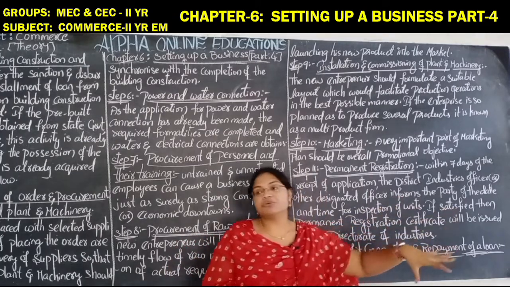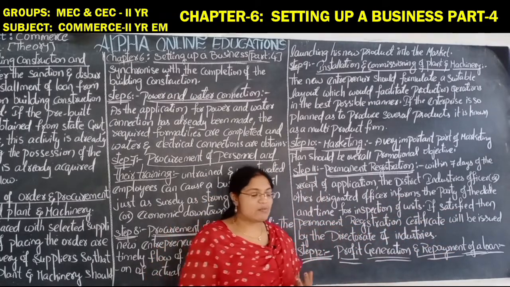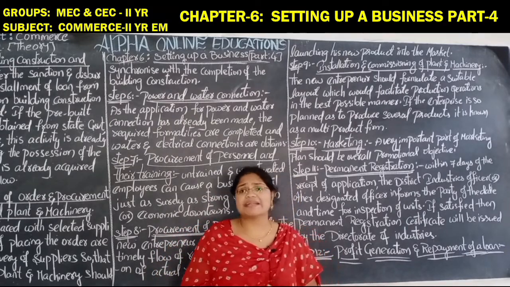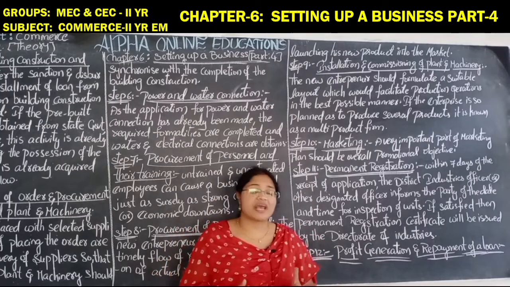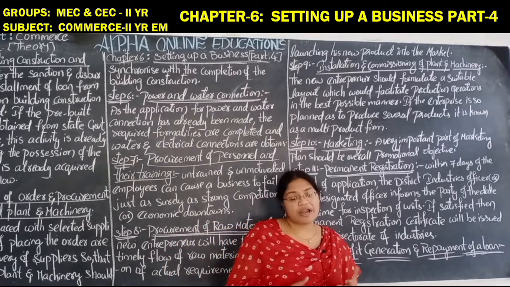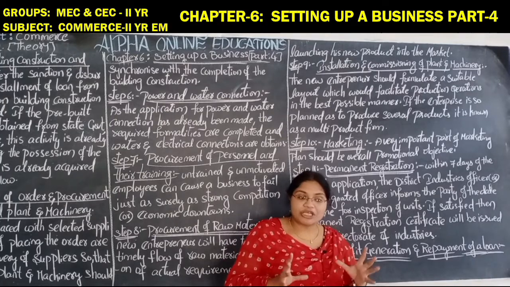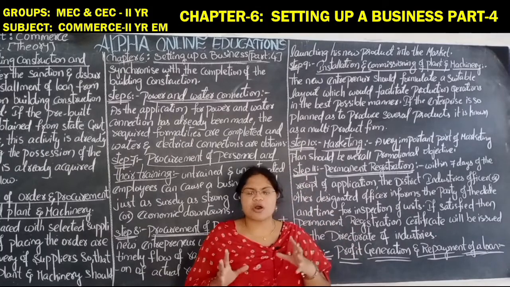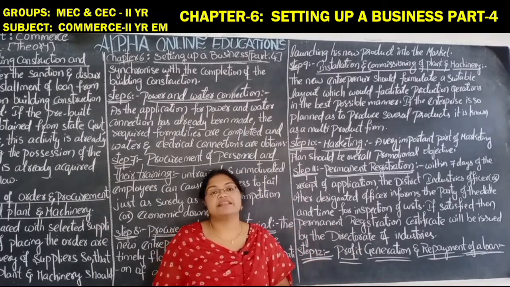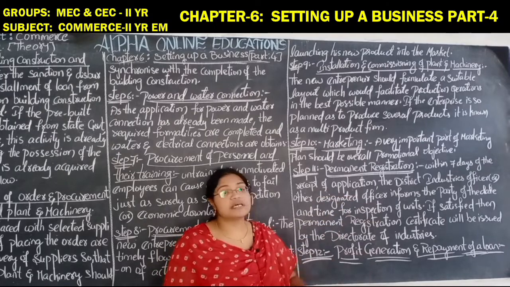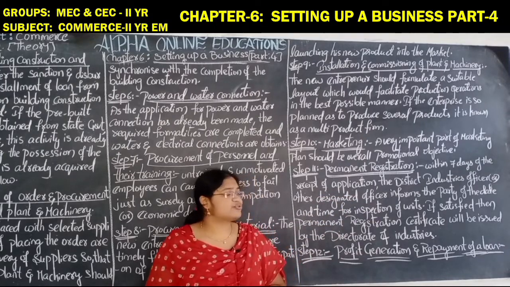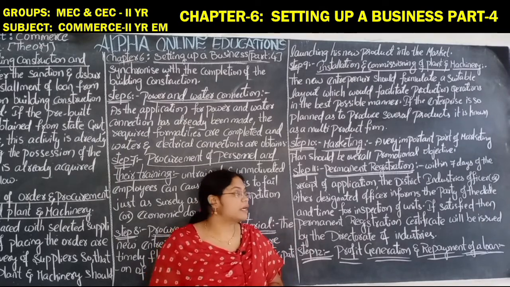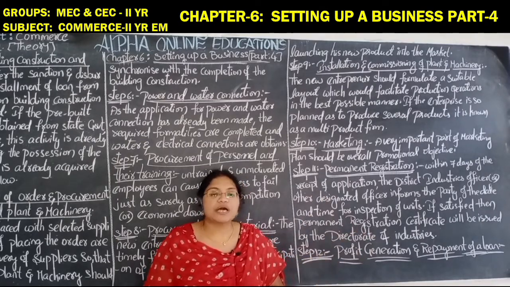So whatever units you have arranged, whether water, power, machinery, plant, building, finance, employees, anything, all the things you have gathered up to step 10 are inspected by a gazetted officer or the district industries officer. If they are satisfied, then ultimately they will issue the permanent registration certificate to the entrepreneur.